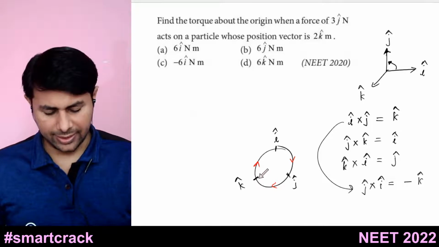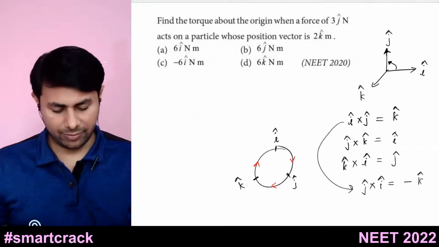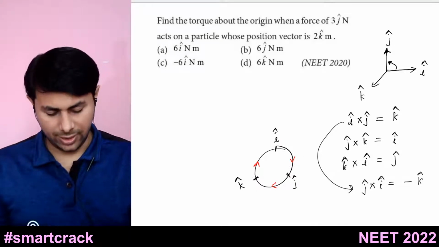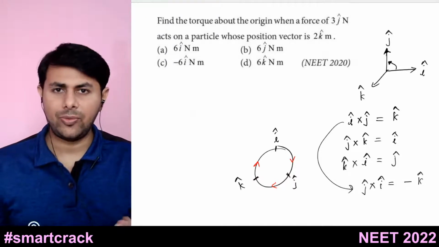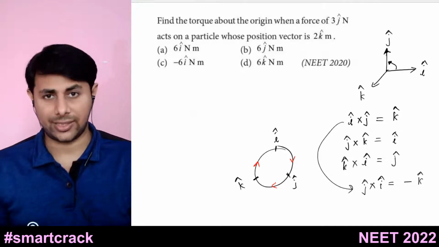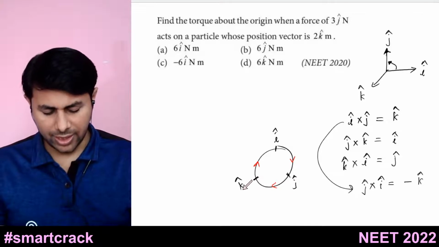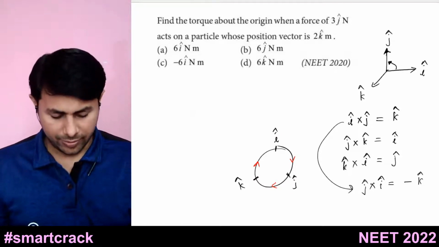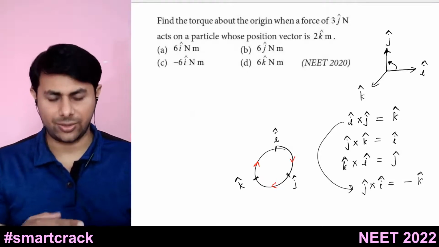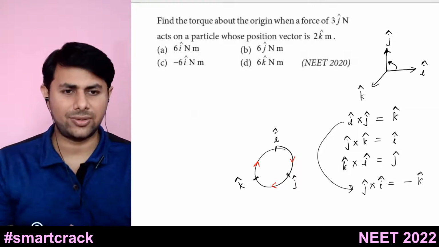The result will be k cap. But if you take j cross i, it will be minus k cap. So if you are moving along this arrow, it will be positive sign. i cross j is k cap. If you are moving against this arrow, so j cross i will be minus k cap. Similarly j cross k, if you are moving along the arrow, it will be i cap. But k cross j, if you are going in the reverse direction, against the arrow, then it will be minus i cap. So is this understood?